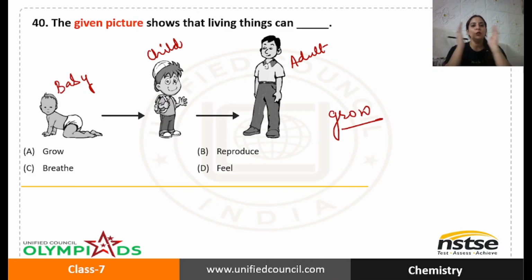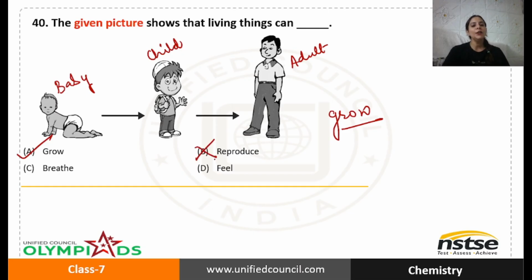We all were small babies. Then we keep on growing. If I talk about myself, now I'm an adult. But you are at the growing stage. After a few years, you will also turn into an adult. So this is growth. So option A is correct.